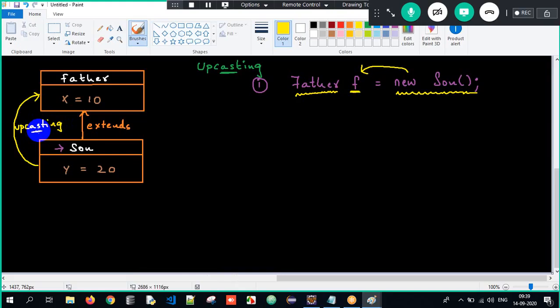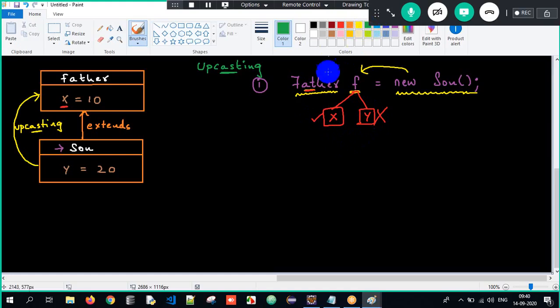Clear? Perfect. Now, with this reference f here, f is of type Father. So with the help of f, I can access only the superclass properties. I can access only x here, whereas y we cannot access. Got the clarity here? Why?